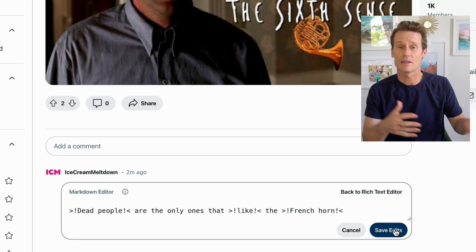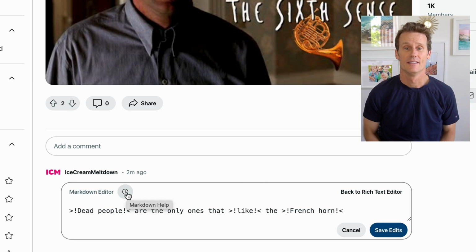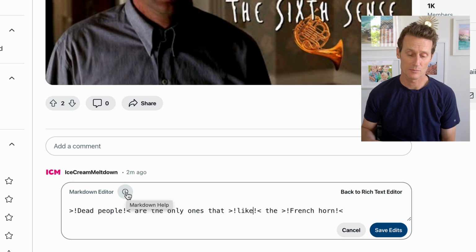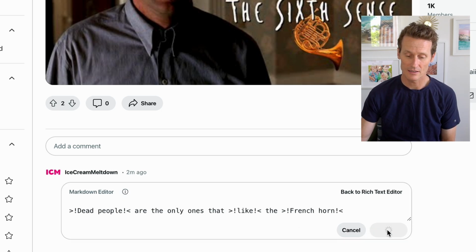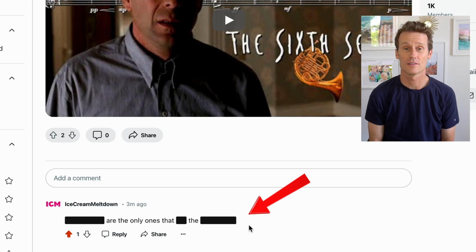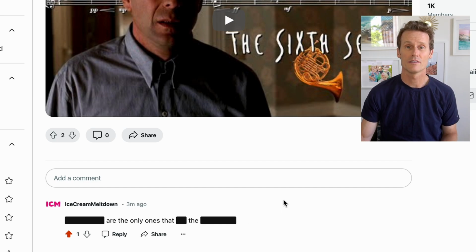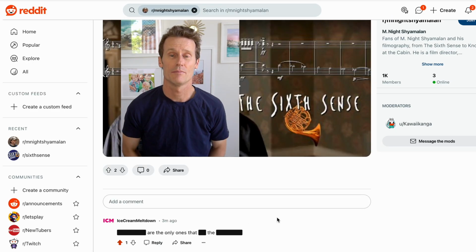I did the same thing essentially. I just copied and pasted. So you can click the little I there if you need a reminder on how to get the spoiler symbols in there. So click Save Edits. Now it's got 3 things blocked out. So most of the sentence is a spoiler. So that's how you do it for comments on a channel on Reddit. Let's say that you want an image that might be a spoiler.